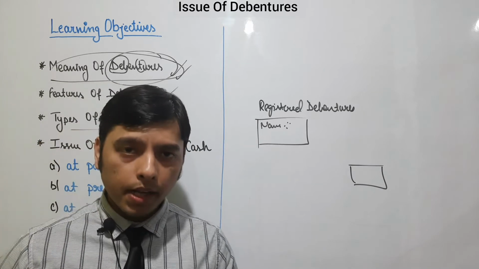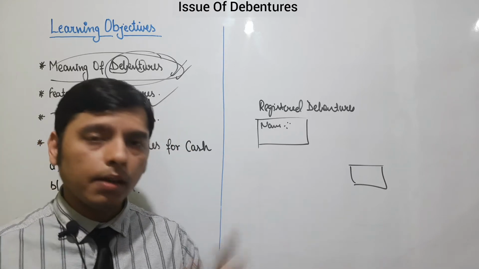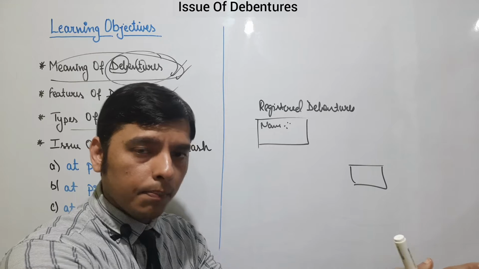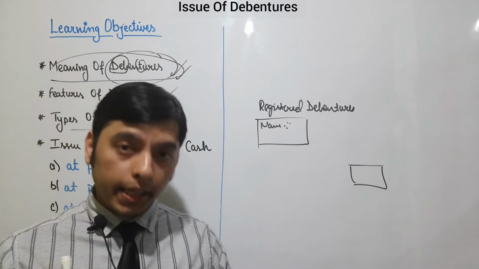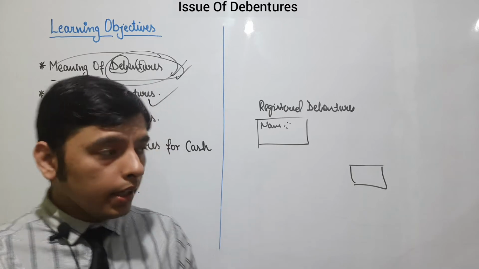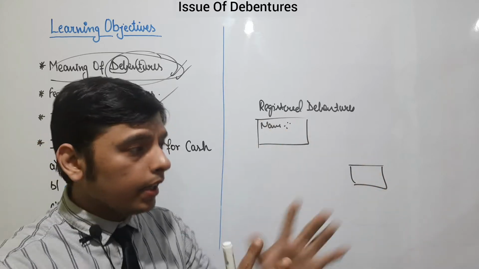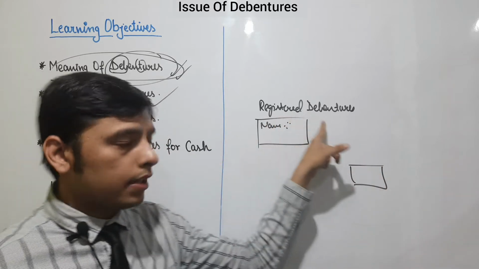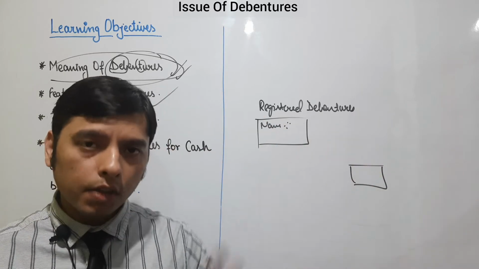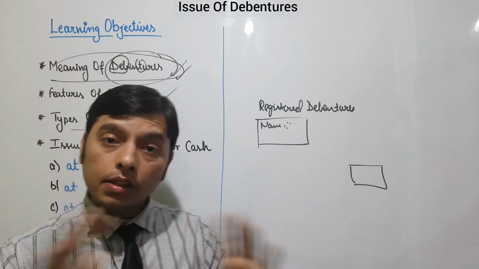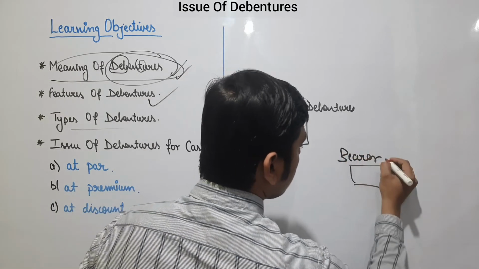Suppose I am a member of the public and I am taking a debenture from a company, giving a loan to that company, and the company gives me a certificate of debentures and writes my name on it. If they keep my record in their register, then that debenture is called a registered debenture, because my name is registered in the register of the company. If nothing is written, then they are bearer debentures.